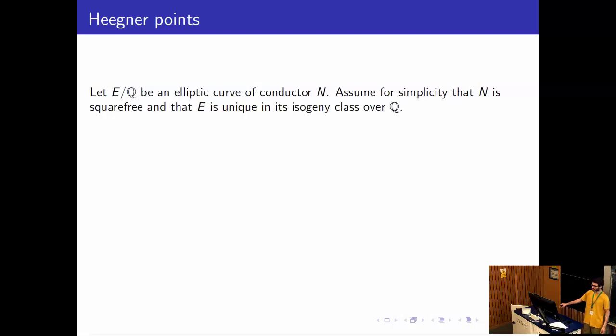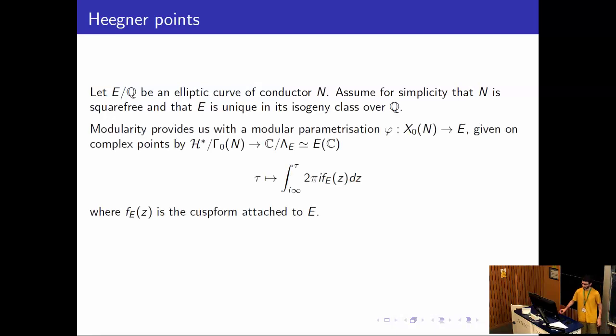And then the modularity theorem of Wiles and Taylor-Wiles gives us a modular parametrization. So that's a dominant map of algebraic curves over Q from the modular curve to E. And analytically, this is very easy to describe. It's using complex uniformization. It's just given by integration against the cusp form attached.